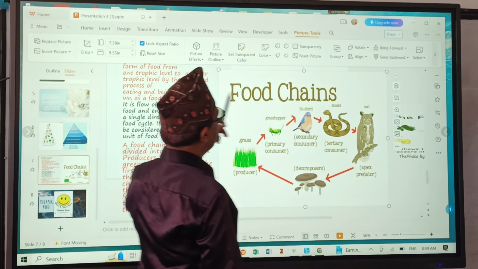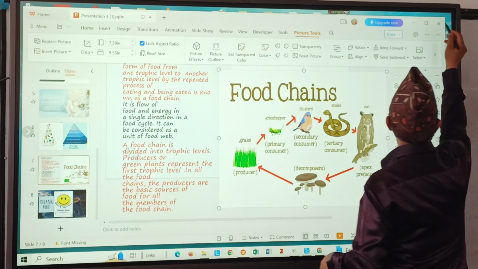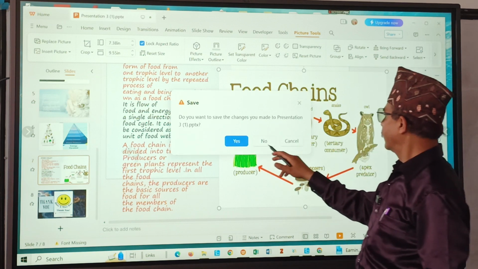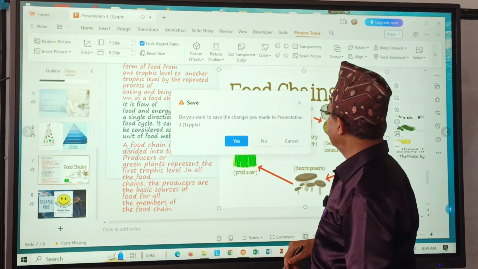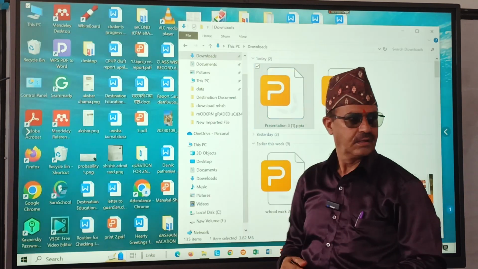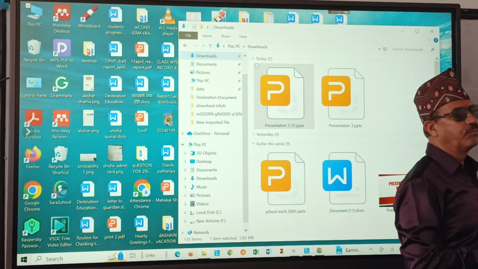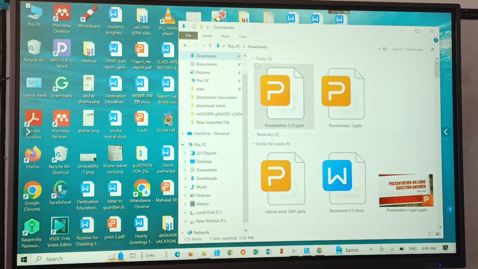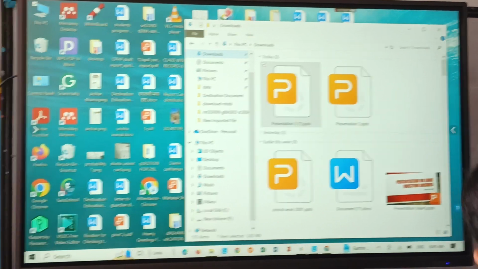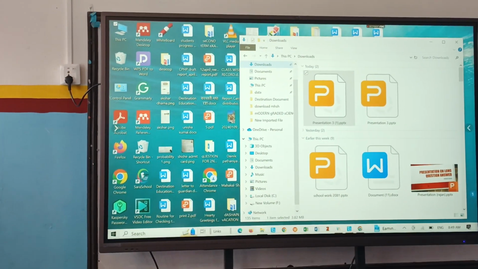So now it's the turn of the next presenter. Who is the next presenter? Sneha Rai, and with your guru, Arina. Please come. Sneha and Arina.